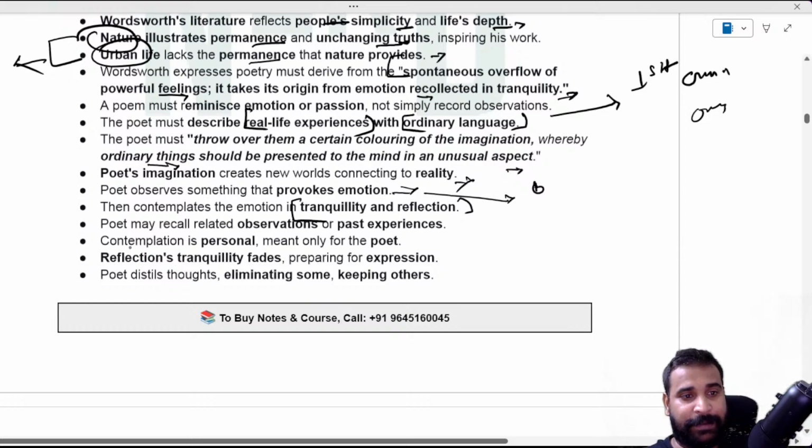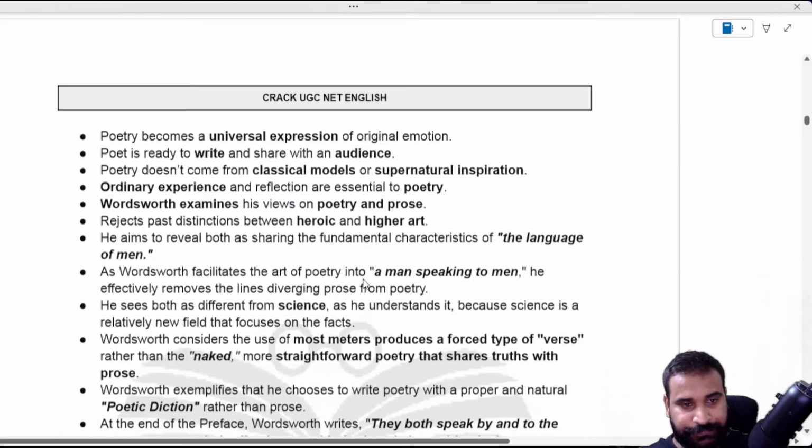And what happened next? The poet must recall observations and past experiences. Contemplation is personal, meant only for the poet. And in reflection, tranquility fades, preparing for expression. The poet distills thought, eliminating some and keeping others. I hope it's clear now.